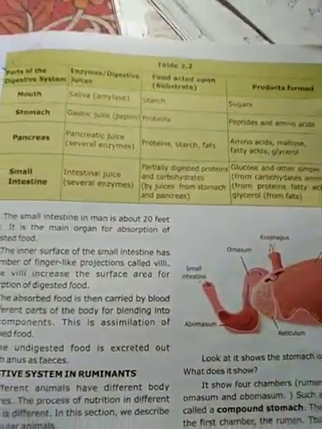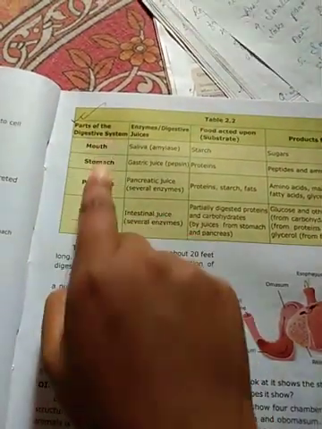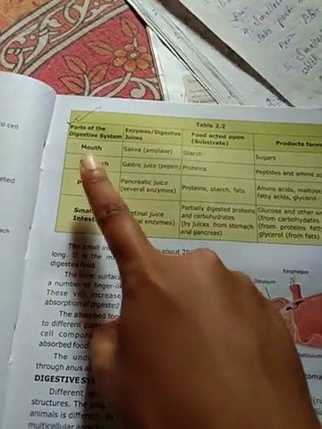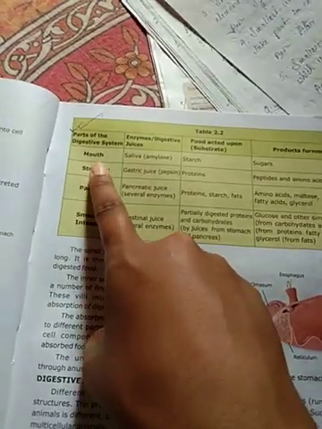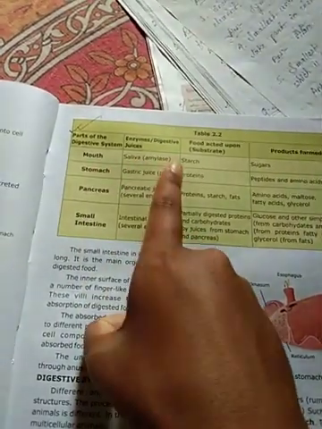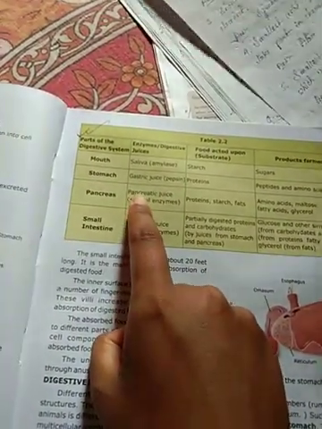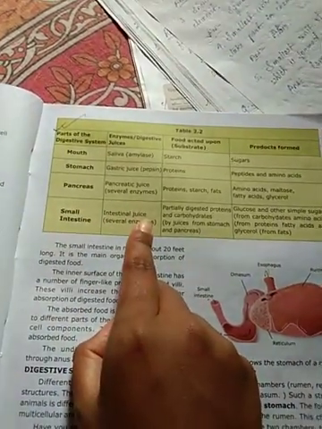Now see, there is a tabular form. These are the parts of the digestive system, and here are the enzymes secreted by these organs. The mouth secretes saliva. This is called amylase also. The stomach secretes gastric juice, which contains pepsin. The pancreas secretes pancreatic juice. The small intestine secretes intestinal juice.